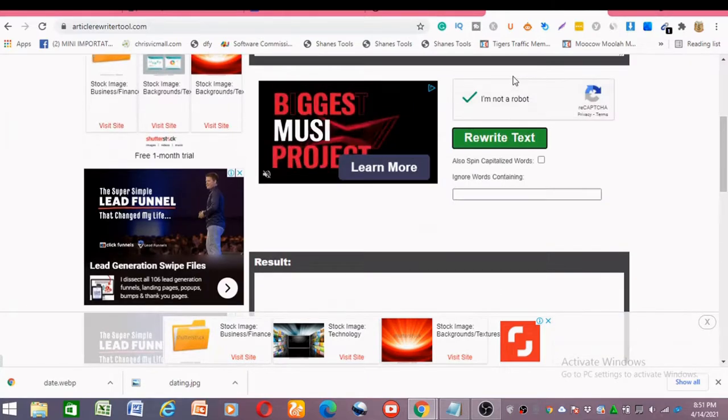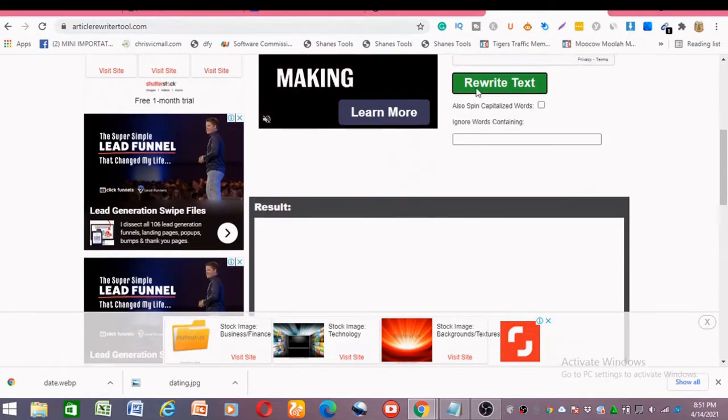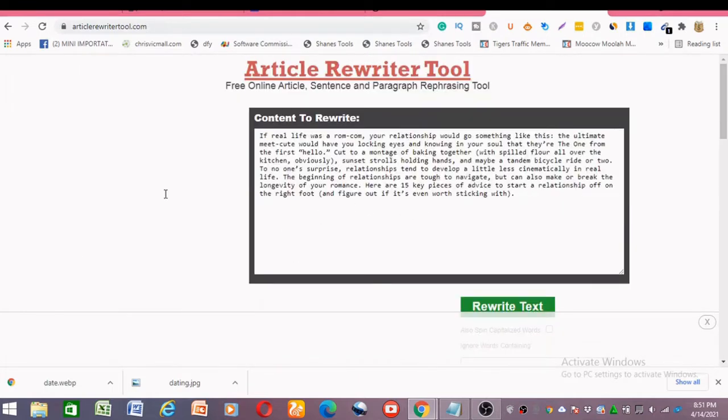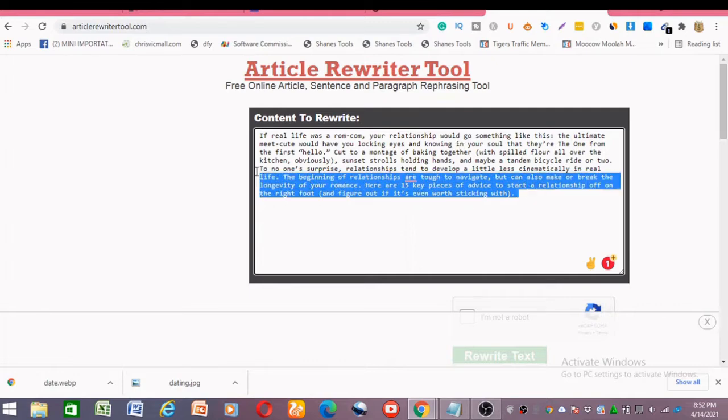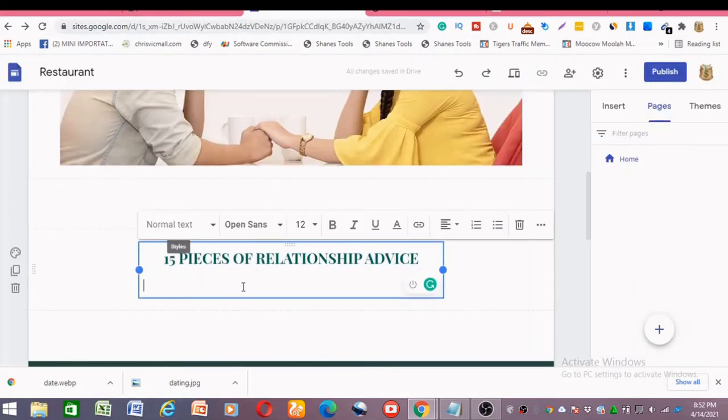If you hit on this rewrite text, it will automatically rewrite the article you just pasted here and give you the result here, which is this. If you just read through all this, you see that it looks more original, which is, it says, if real life was a rom-com, your relationship. So you just copy this and head back to your landing page. Then you paste it here.